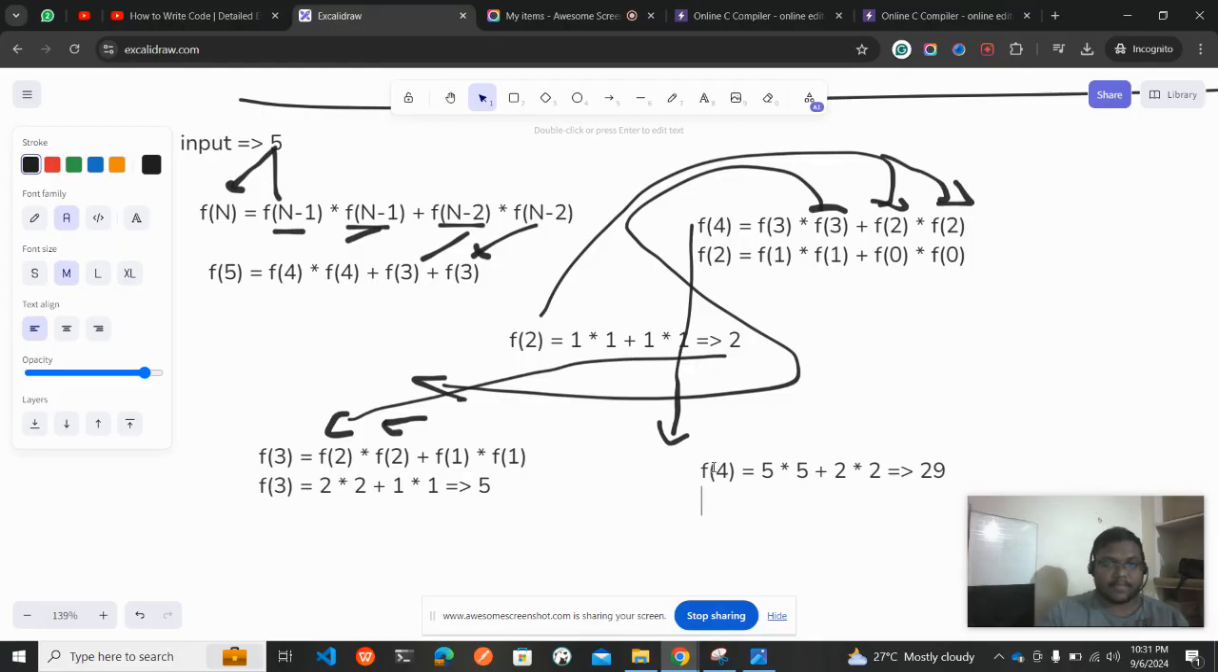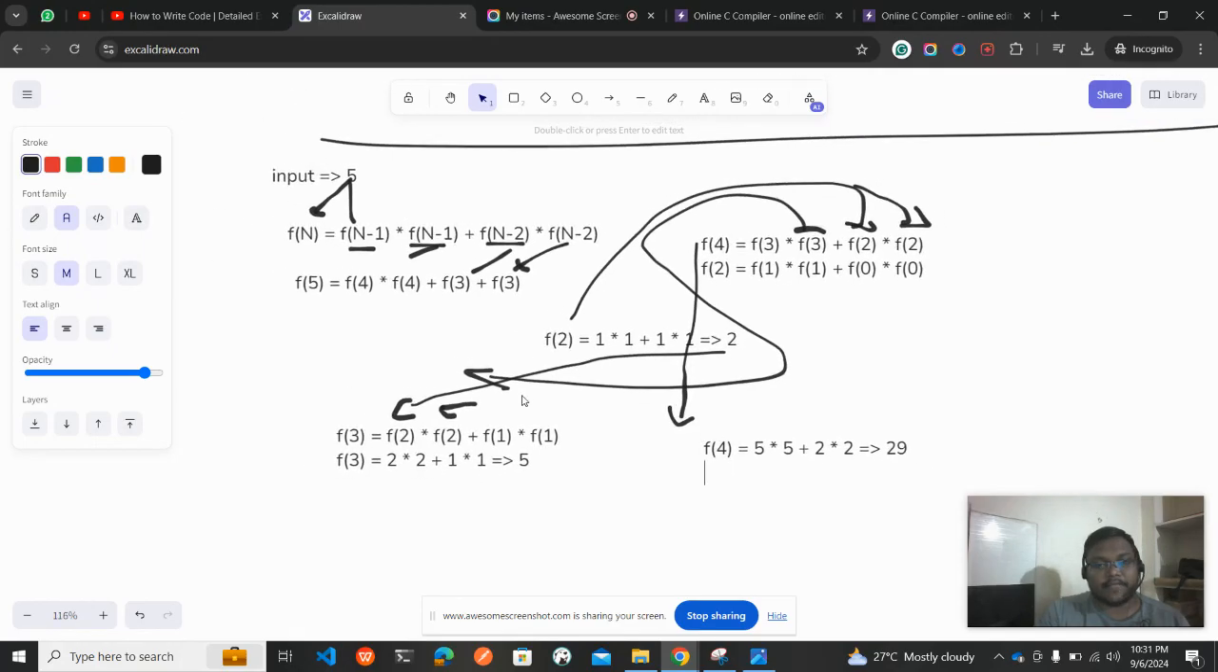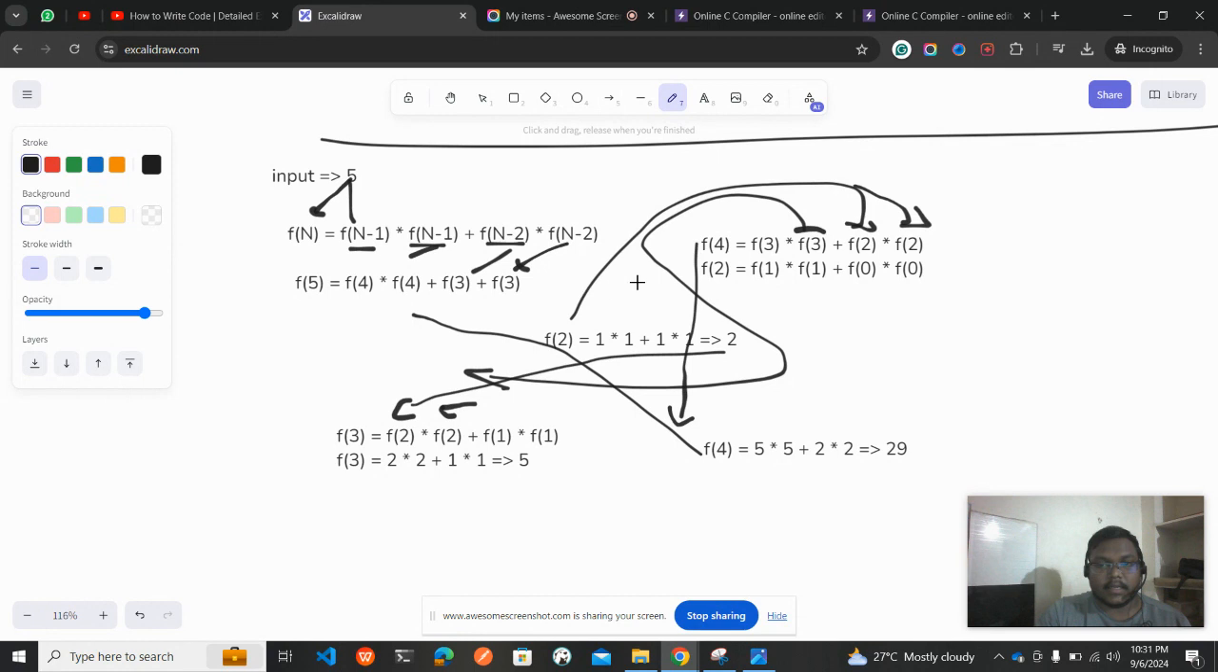Done. Now what we need to find is f of 5. We got f of 4, and we also have f of 3, so we can replace them and get the entire formula for this. Okay, let me do this.